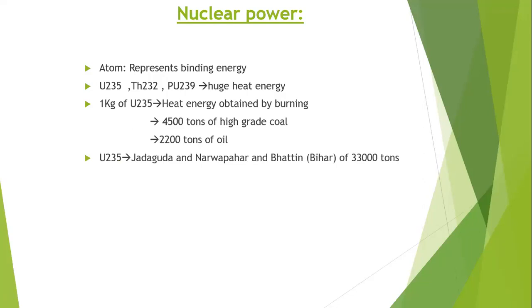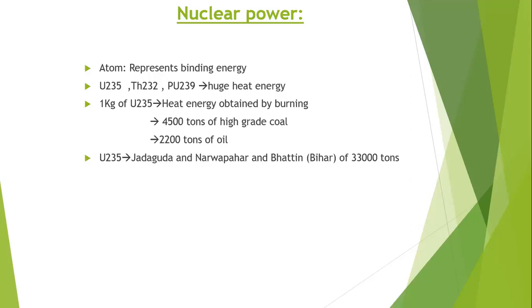We can locate uranium 235 in two areas. The heat energy produced by the nuclear fission of atoms of uranium, thorium and plutonium can be used in special heat exchangers, which produce steam.